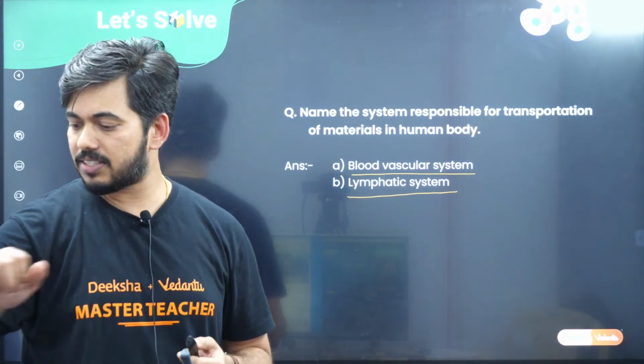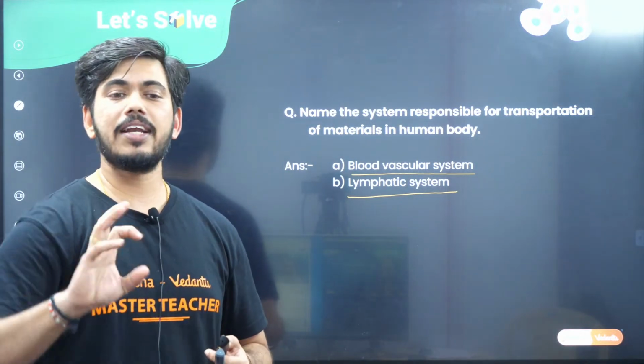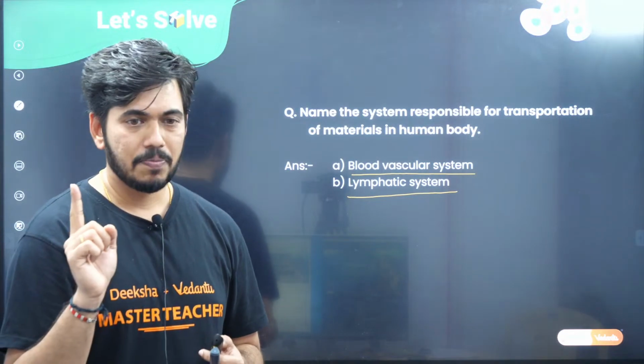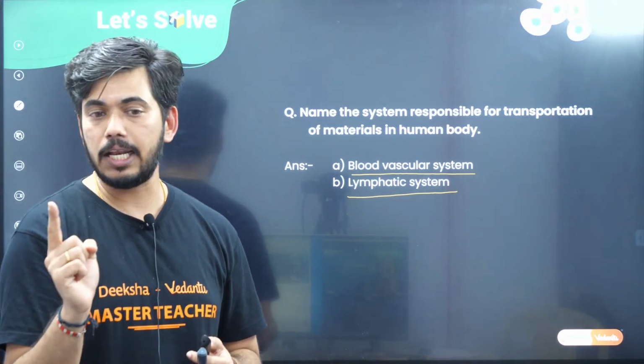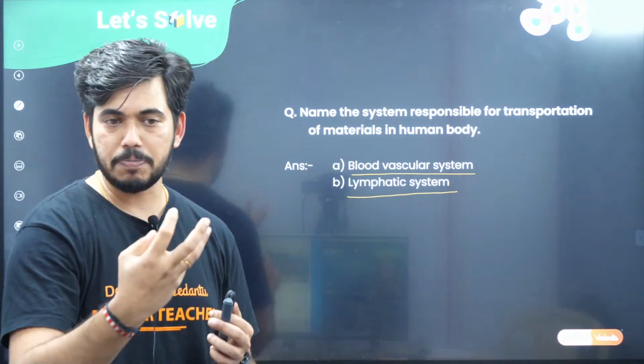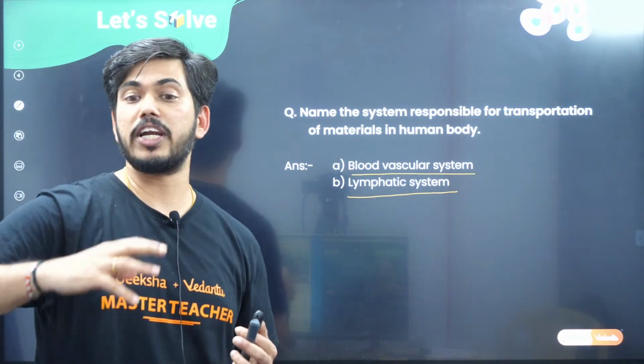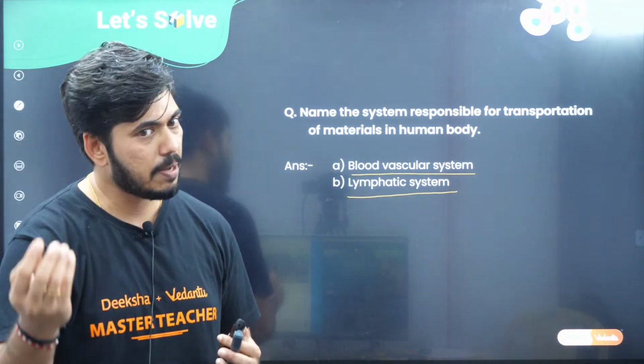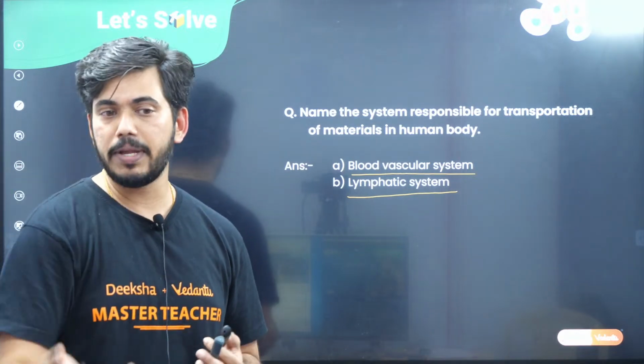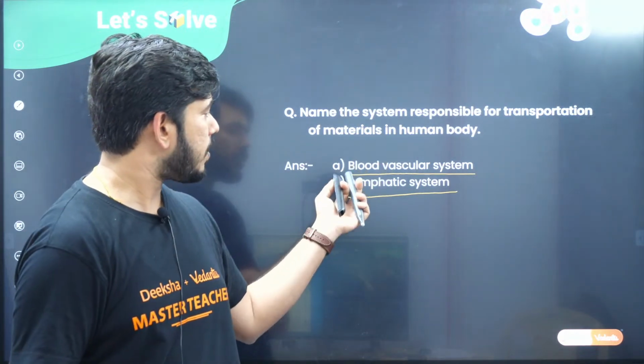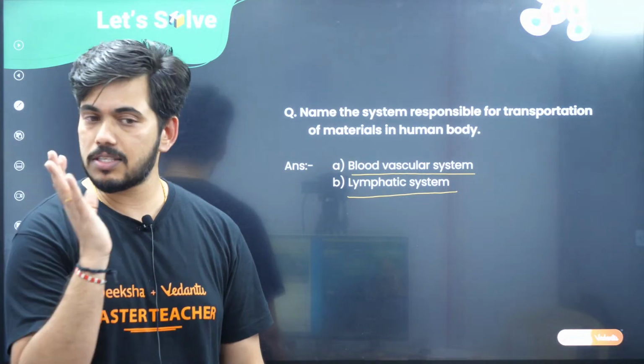Someone has given the answer as heart. The heart helps to pump the blood. But the movement of those substances, whether gaseous molecules, hormones, other chemical substances or glucose, all takes place through the blood vascular system.